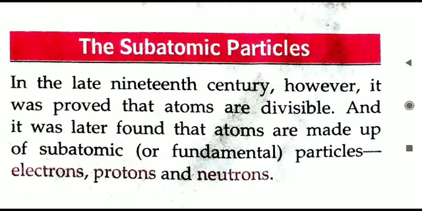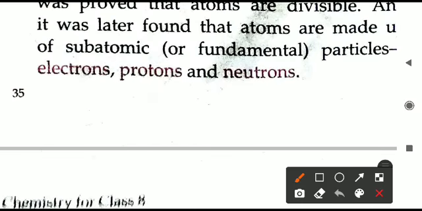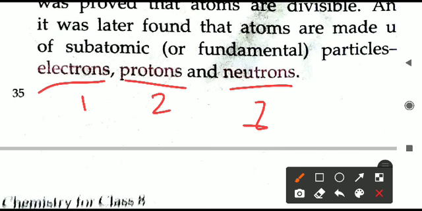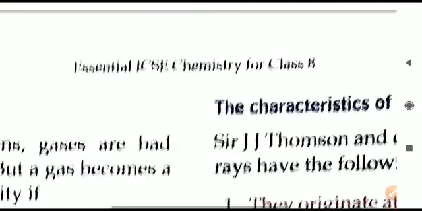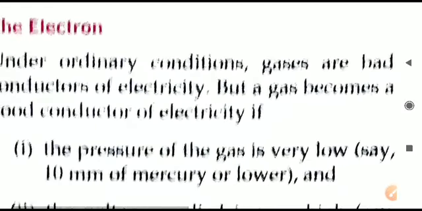What are those three particles? First one is electrons, second is protons, and the third one is neutrons. Now we will be studying these three subatomic particles, how they were discovered and what their characteristics are. In today's video we will be learning about the electrons. So let us come to the topic of electrons.